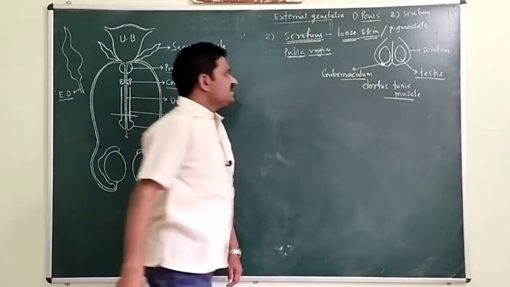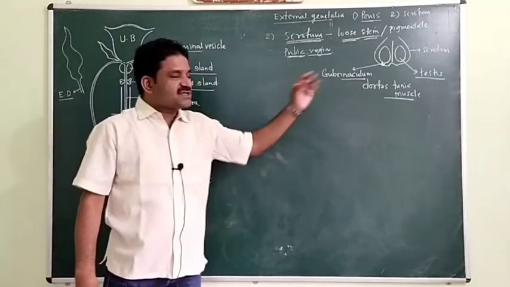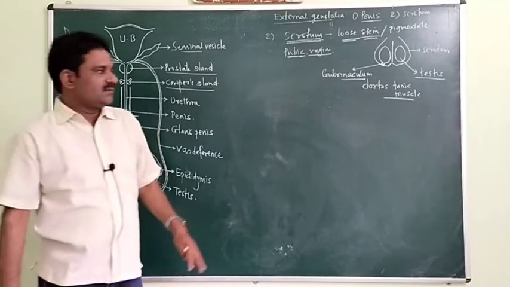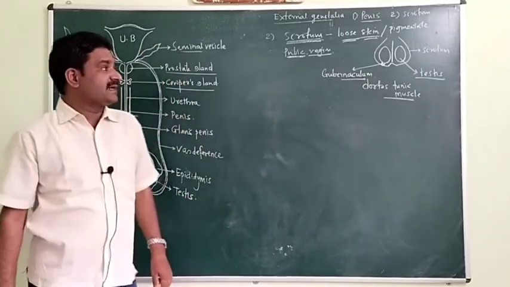Okay, now why are the testes located in the scrotum, why are they not present in the abdominal cavity?